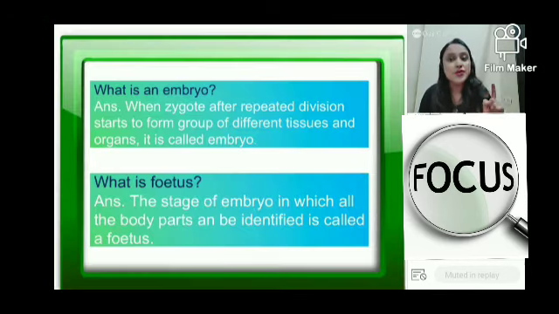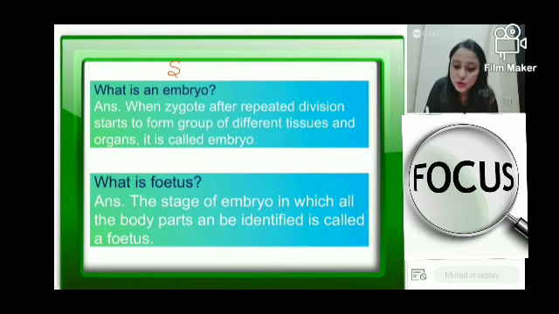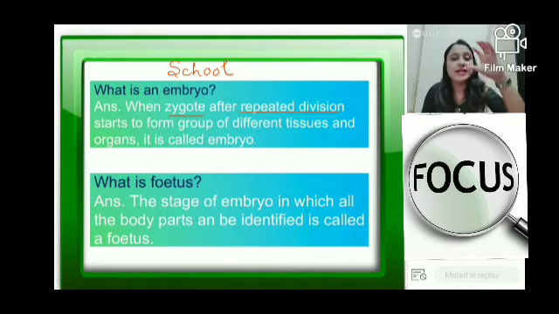Here come a few subjective questions for you. Very, very important again from your school standpoint. So what is an embryo? Definition: an embryo is the structure that is formed when repetitive division of the zygote takes place. A zygote is a single cell.